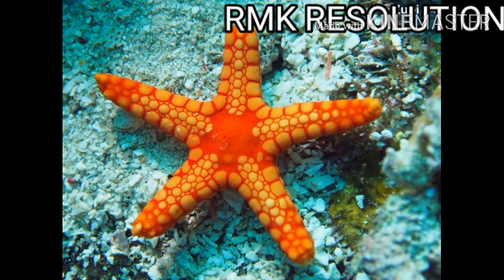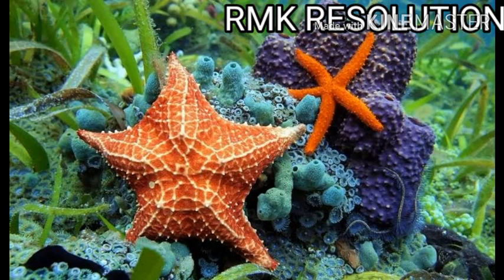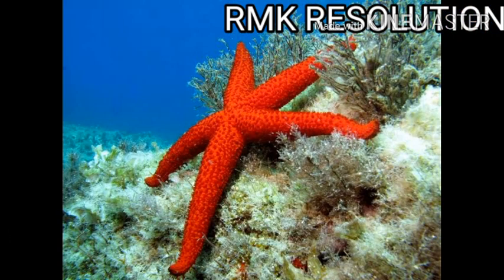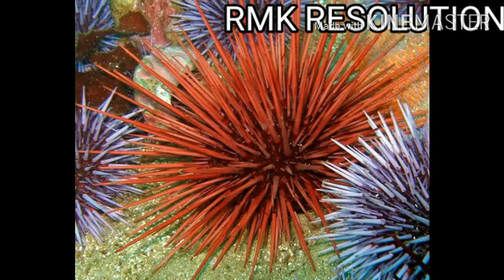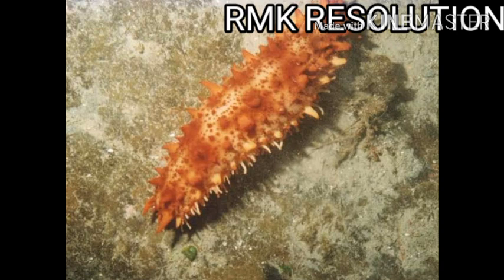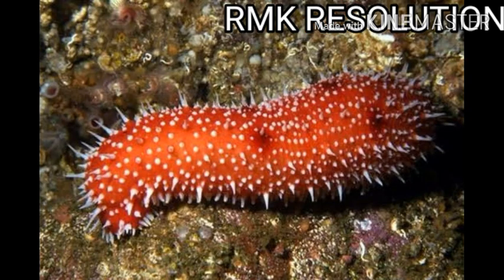Okay, so this picture explains the different body shapes. This one is the starfish. This one is also the starfish. They have 5 arms, and in each arm there are some systems present. This is the sea urchin, which is globular or spherical in shape. See, there are different spines present on the body surface. This is the sea cucumber, a bottom dweller animal. This is also a sea cucumber, a bottom dweller. The sea cucumber is elongated, it has an elongated body shape.